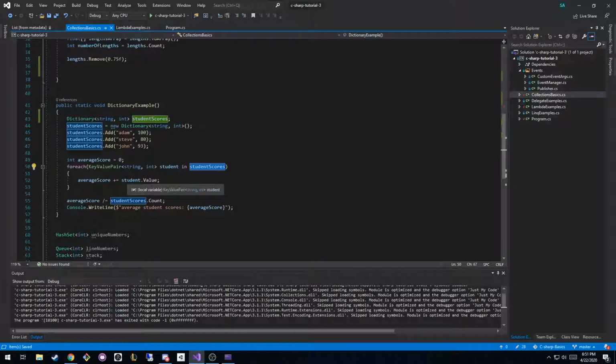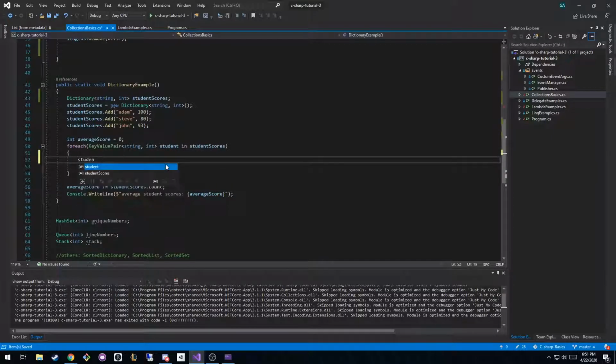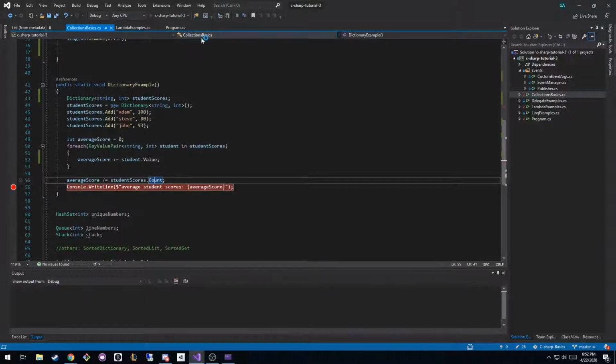I just made another arbitrary function that this thing might do, which is to average the scores of each of the students. So we'd say the average score, and we'll add the value. If we hover over student, a student is a key value pair. So if I do student dot, since it's a pair, it has access to the key and the value. The key would be the string, or his name. The value would be an integer, or his score. So what we're doing is adding up all the scores and then dividing by the count of the number of objects in the dictionary. That's how you average things: you add up the total and divide it by how many there are. So if I run this,